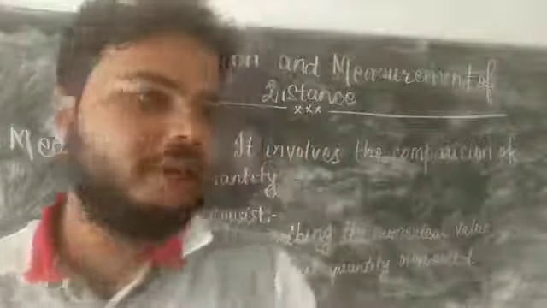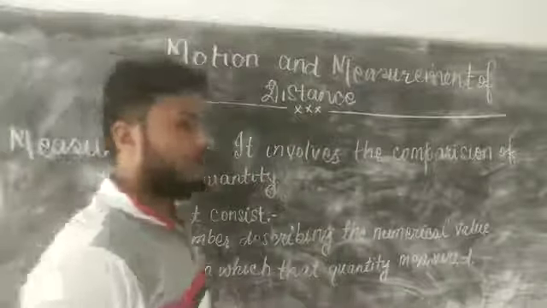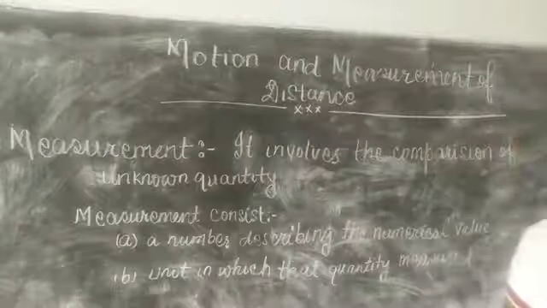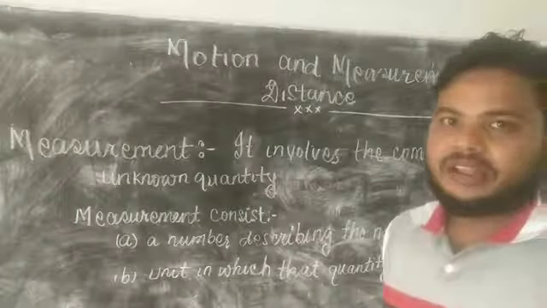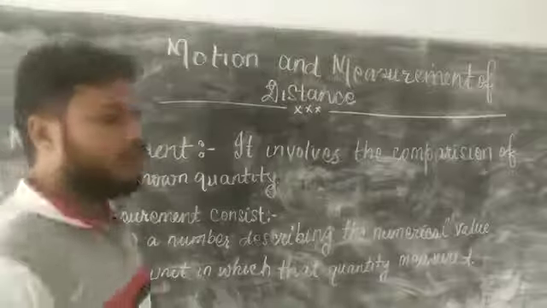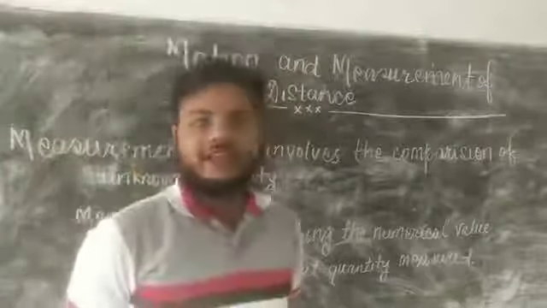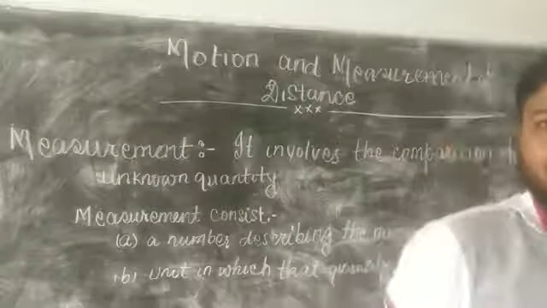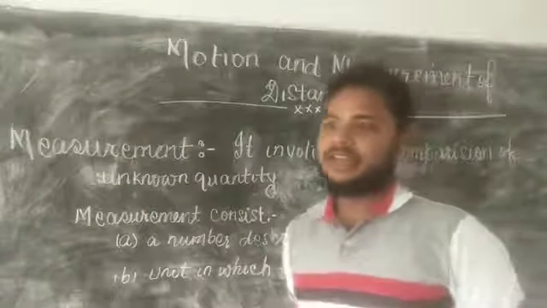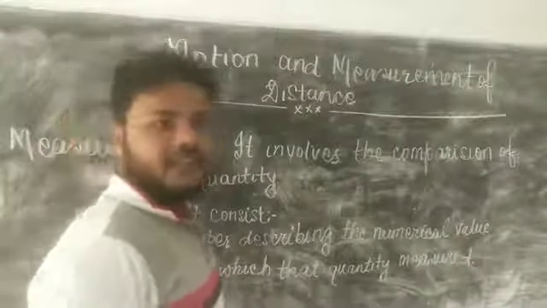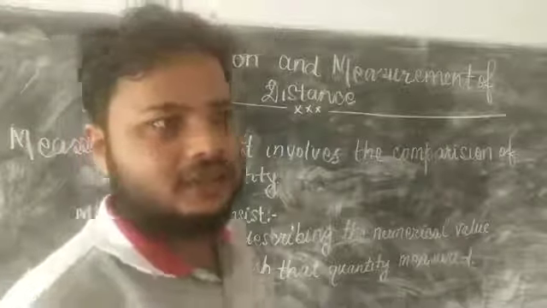Next, current and electricity are measured in ampere. Next, time. The units of time, as we know, are second, minute, hour, but the fundamental unit of time is second. Next, luminous intensity is measured in candela.